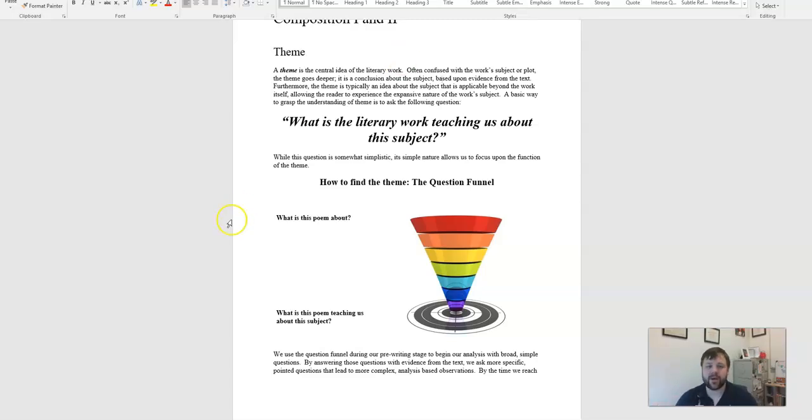So that's theme, everybody. Take a look at this handout. Answer that question directly. You cannot go forward with your essay. You cannot go forward with the C method. You cannot go forward with putting this into essay format or even outlining it. You have to answer that question first. And if you need help with that, please let me know.